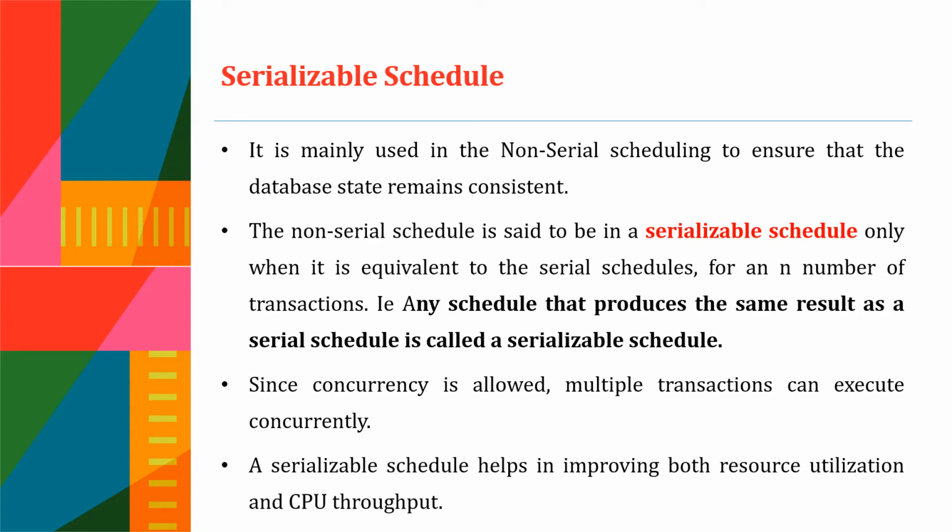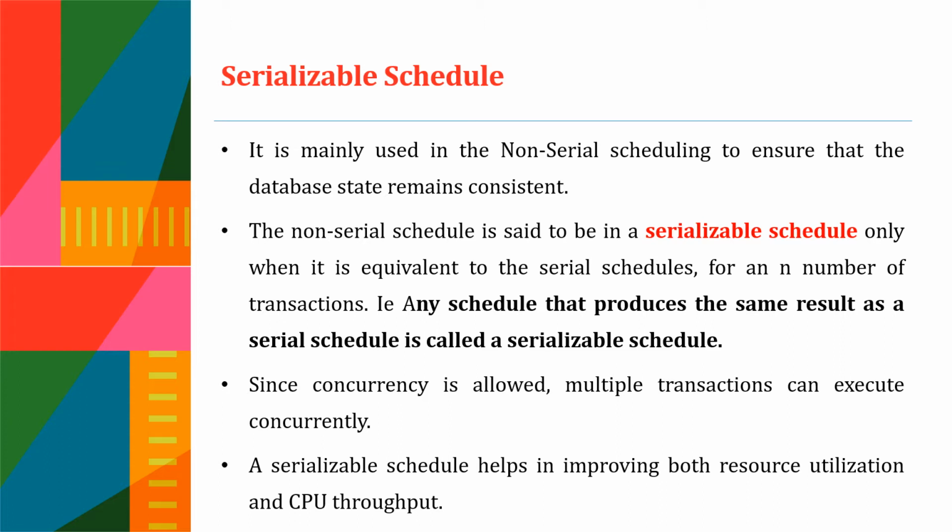First, let us look into the serializable schedule, which is mainly used to ensure that the database state remains consistent. A non-serial schedule is said to be serializable only when it is equivalent to a serial schedule for n number of transactions. That is, any schedule that produces the same result as the serial schedule for n number of transactions is called a serializable schedule.